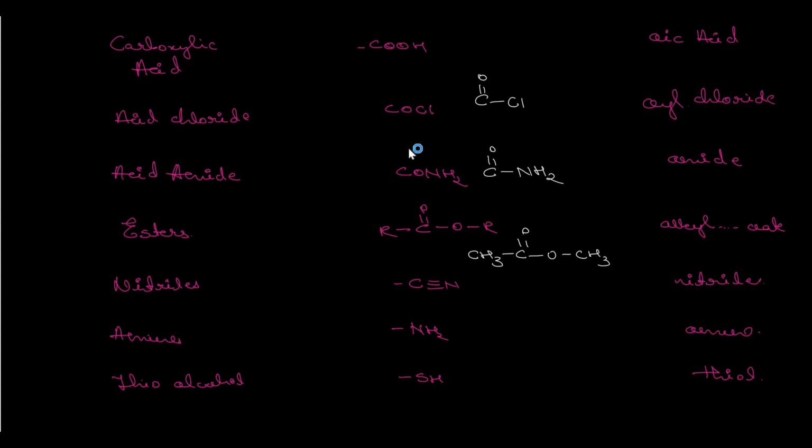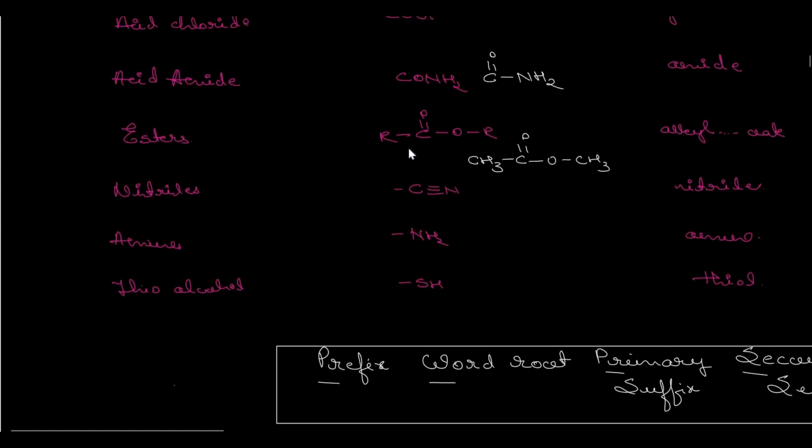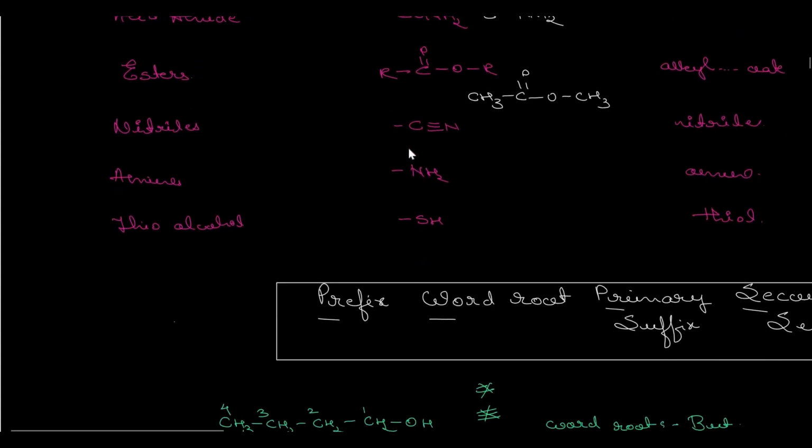Okay, then afterwards nitriles, that is C triple bond N, that is the nitriles. Amines, NH2, that is the amines. And thiol alcohol, that is SH. Thiol alcohol, that is thiol.